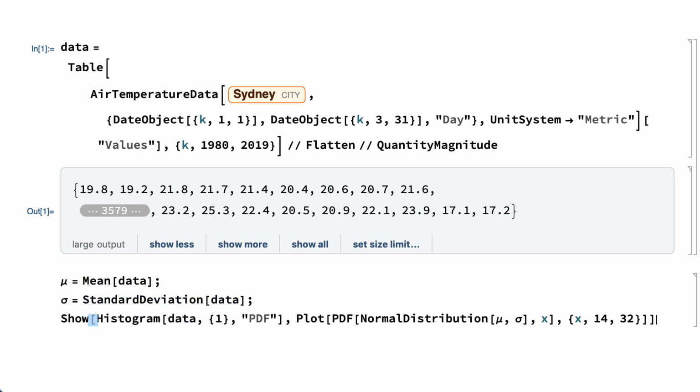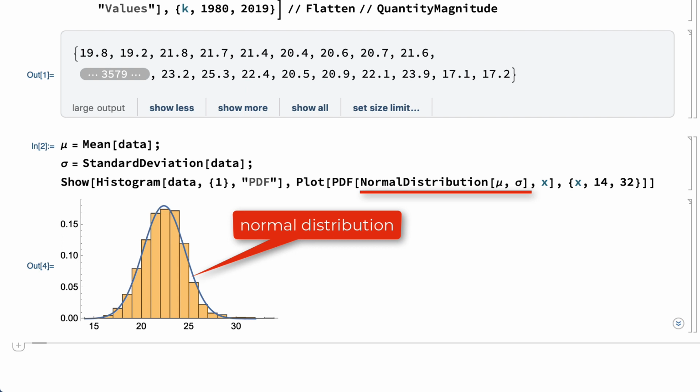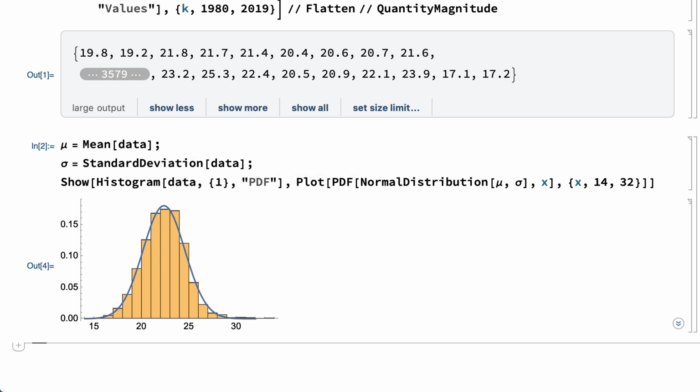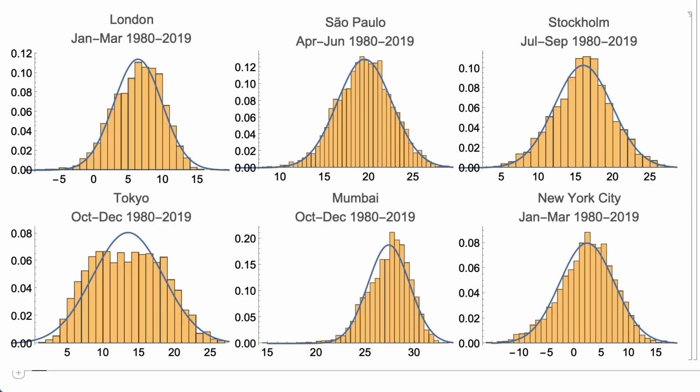And here is a histogram of that data together with a normal distribution with the same mean mu and the same standard deviation sigma as the data, which shows a good match between the data and the normal distribution. The point of this example is that there isn't anything particularly special about this set of temperatures. Here are similar plots of average daily temperatures for 6 other locations at various times of year, all of which show a good match between the data and a normal distribution.